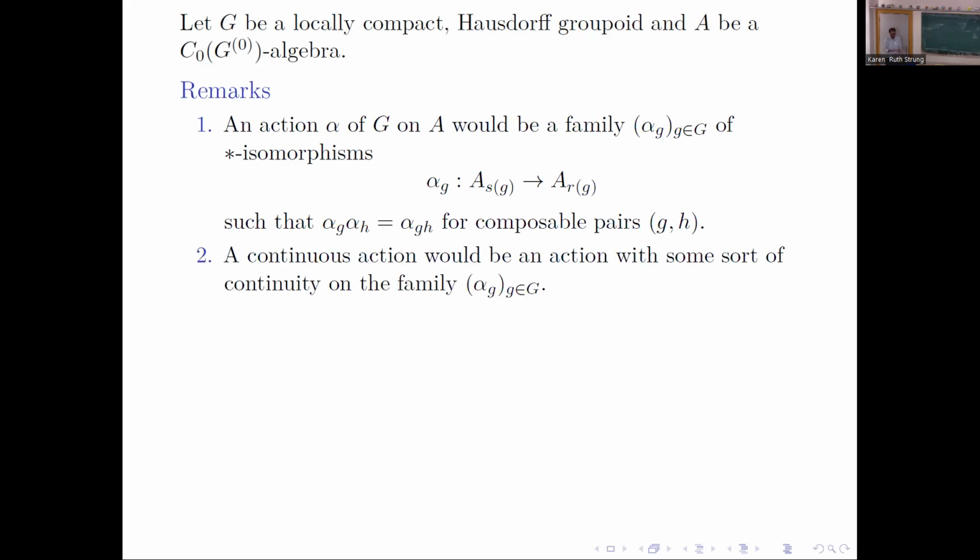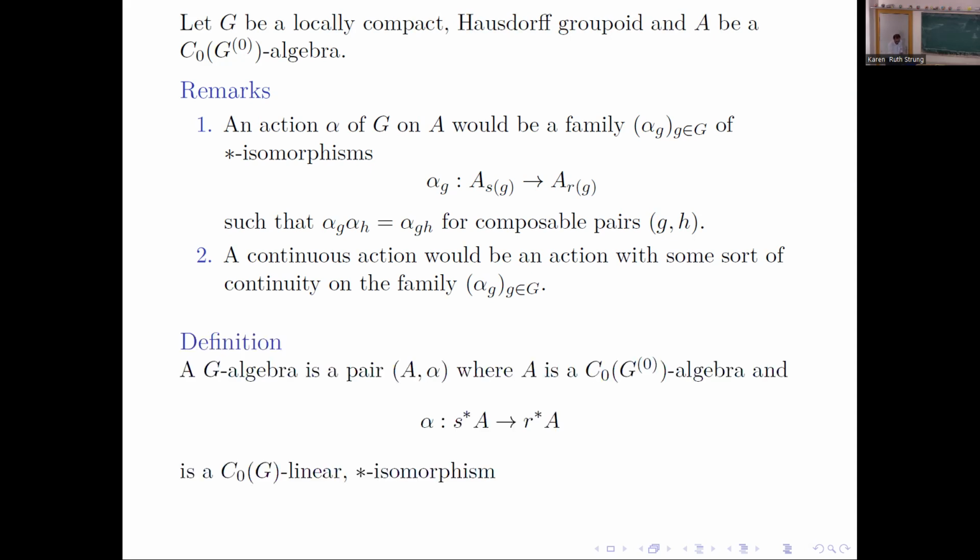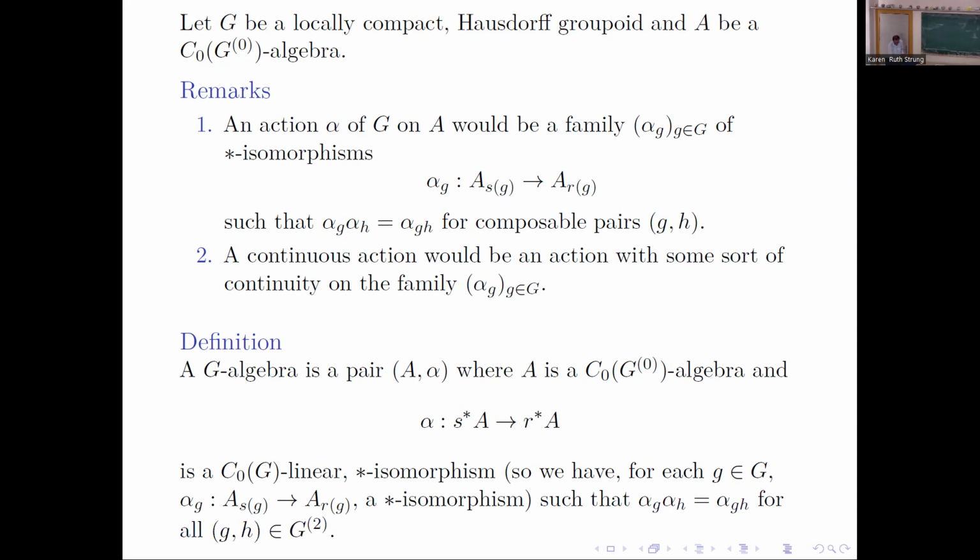So a continuous action would be with some sort of continuity on this family αg. More precisely, a G-algebra is a pair (A, α) where A is a C0G0 algebra, and α is a star isomorphism. Importantly, it's C0G linear, so that we can go fiber-wise from the pullback of A via the source to the pullback of A via the range. So we have for each g, αg, which has the action property for all composable pairs (g, h).